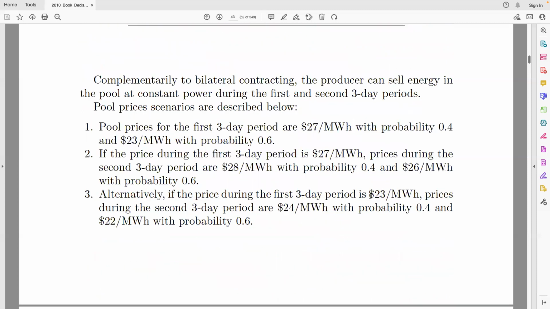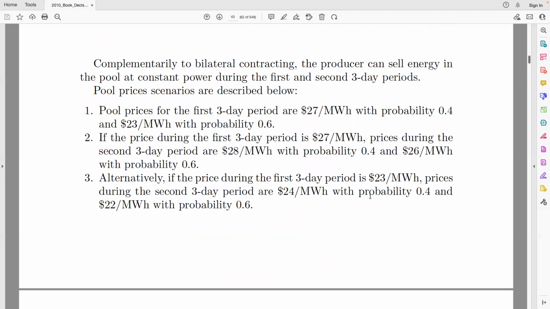Also, the producer has an option to sell energy in the pool. But here we have different scenarios. So in the first 3-day period, the pool prices are $27 per megawatt hour with a probability of 0.4 and $23 per megawatt hour with probability of 0.6.